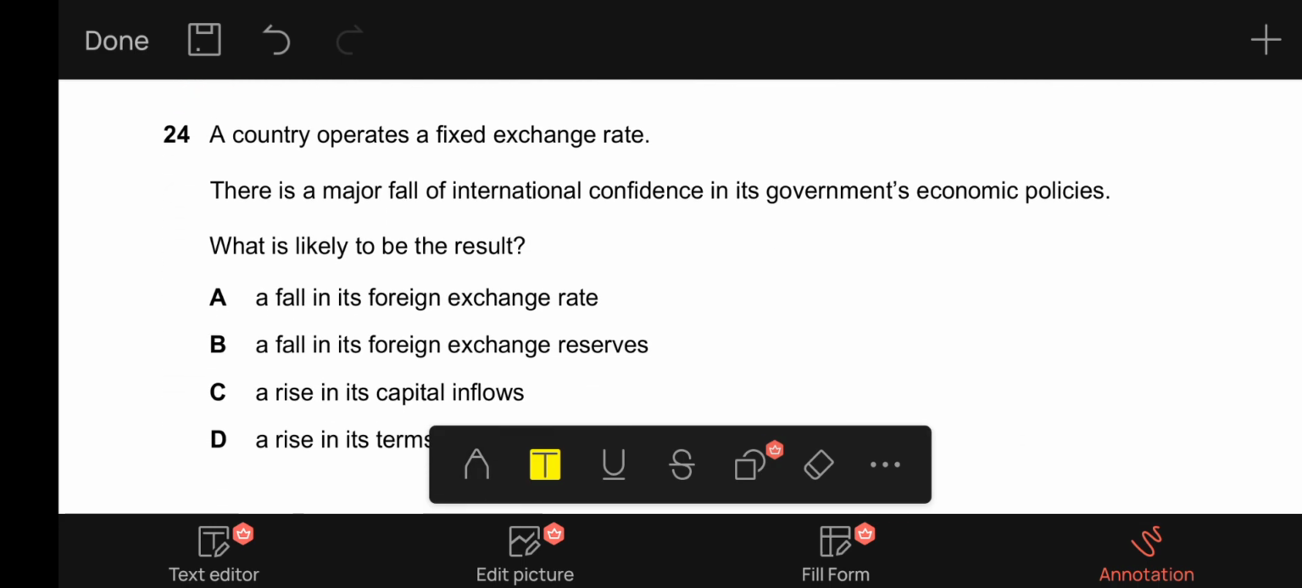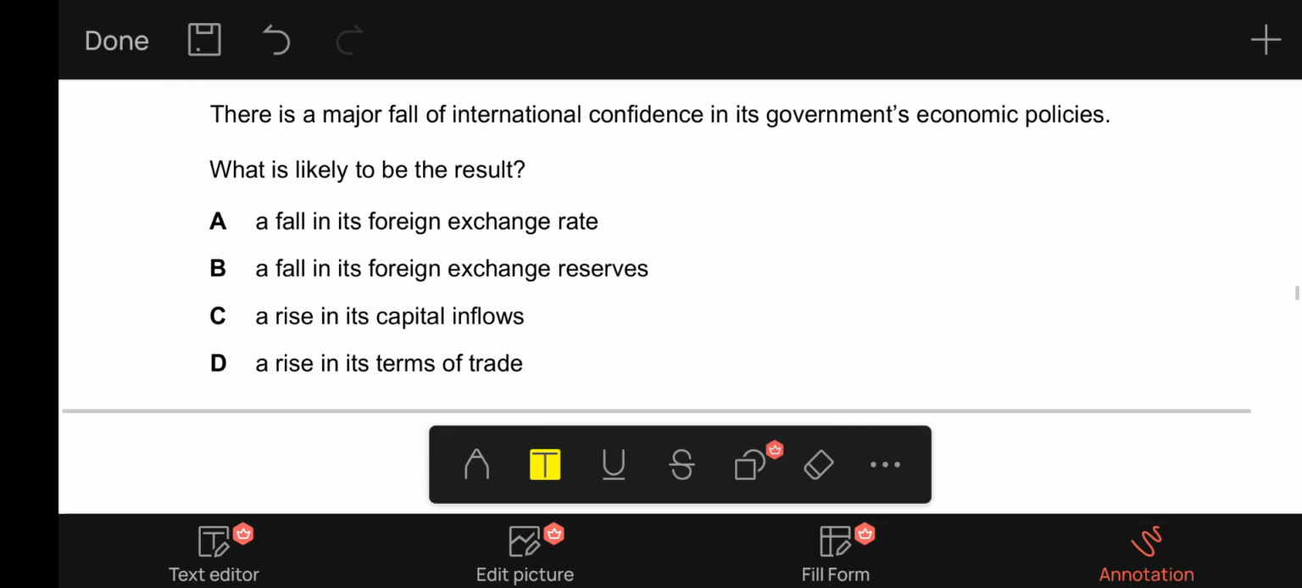24. A country operates a fixed exchange rate. There is a major fall of international confidence in its government's economic policies. What is likely to be the result? A, a fall in its foreign exchange rate.